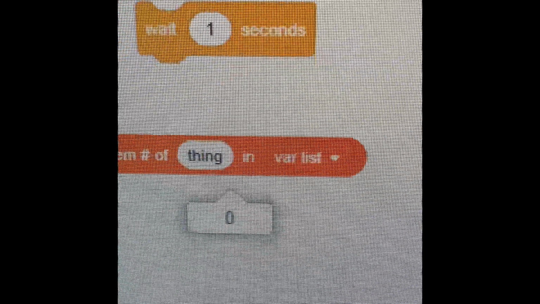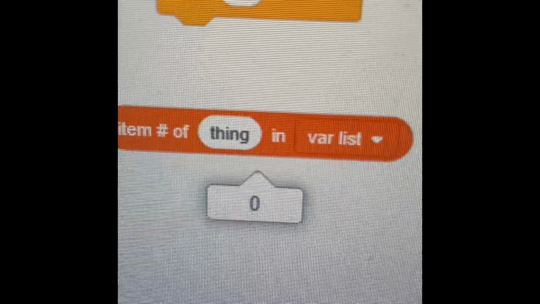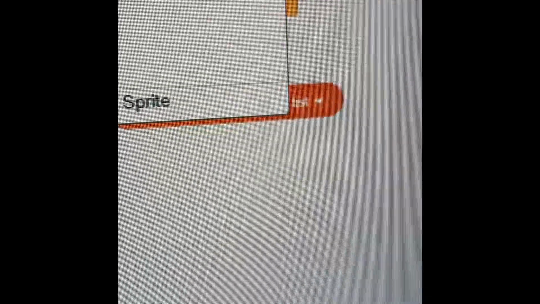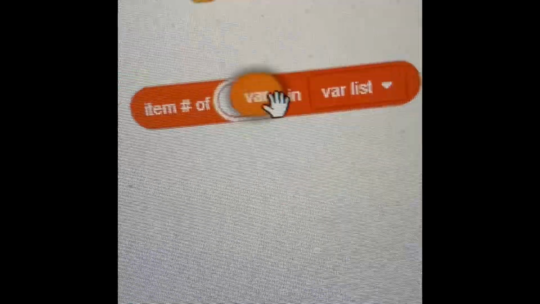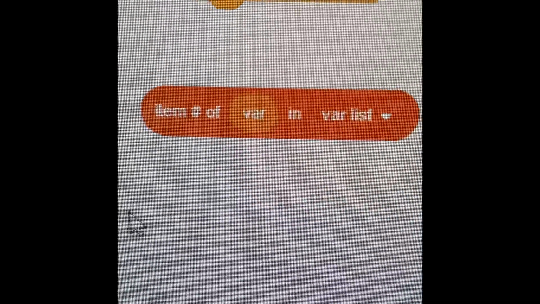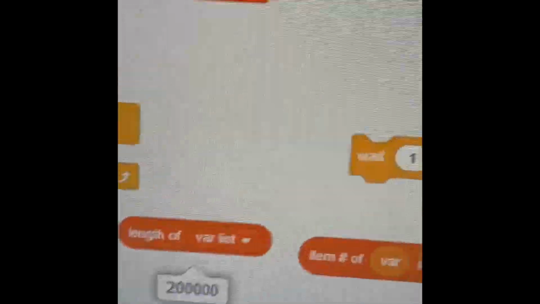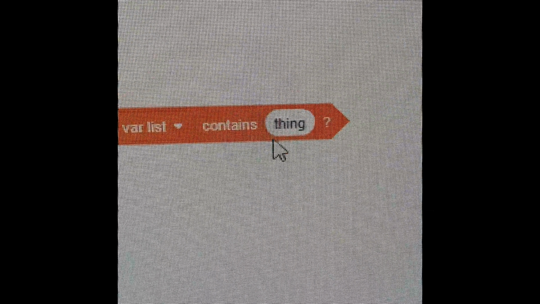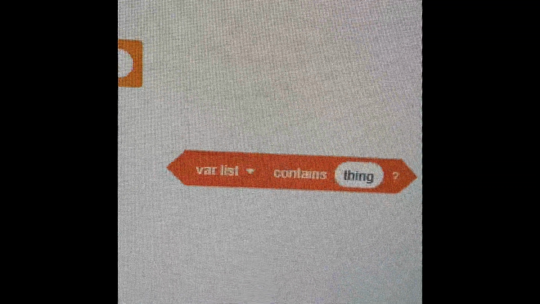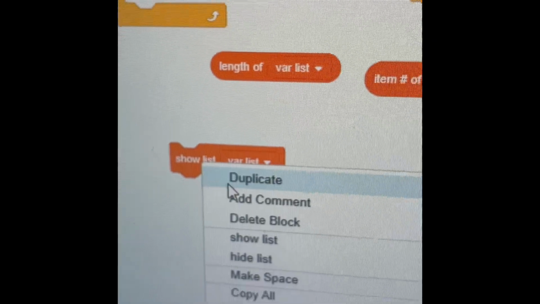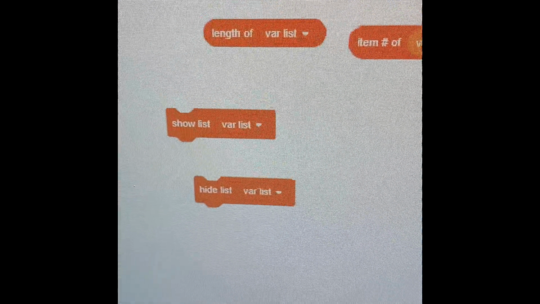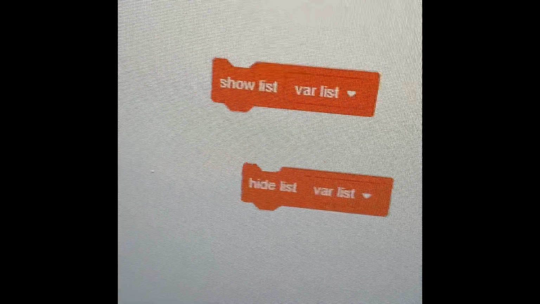Item number of thing in variable list means that it will find the item number of thing, for example, variable in variable list, 1. Length of variable list shows the length of the variable list. And then if variable list contains thing means that if this list contains one thing in it, which you can type in there, then do something. And then show list and hide list basically do the same as the variable.